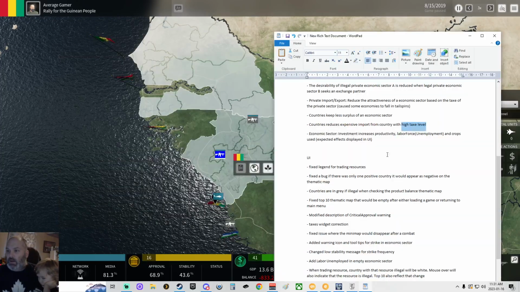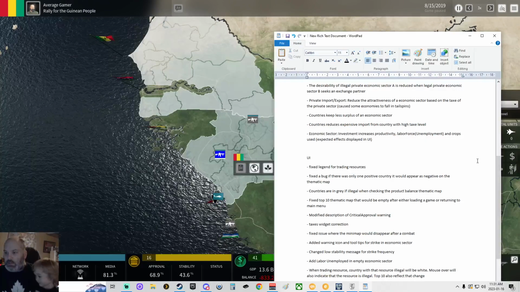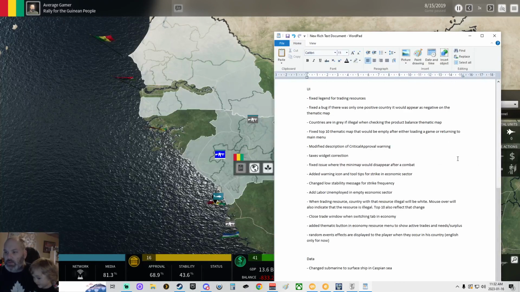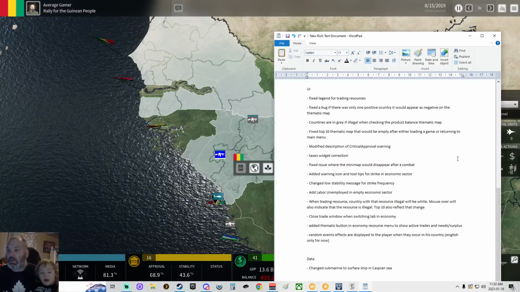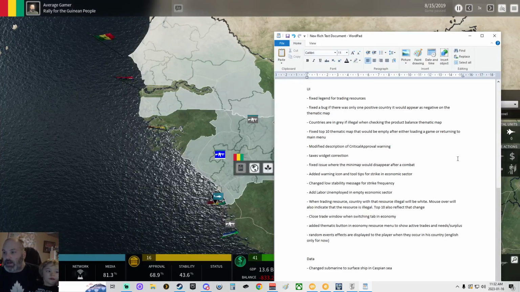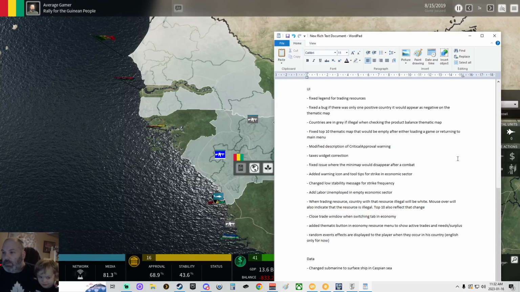There we go. Economic sector investment, productivity, labor force, unemployment, crops use, expected effects displayed in UI, some UI changes, fixed legends for trading resources, fixed a bug where if there's only one positive country it will appear negative on the thematic map. Countries in the gray, if illegal, are illegal when checking the product balance thematic map.